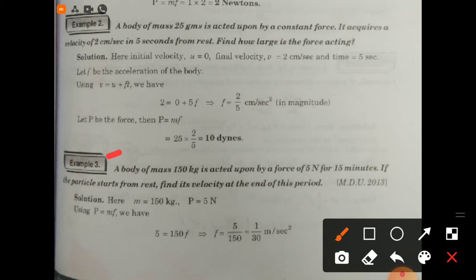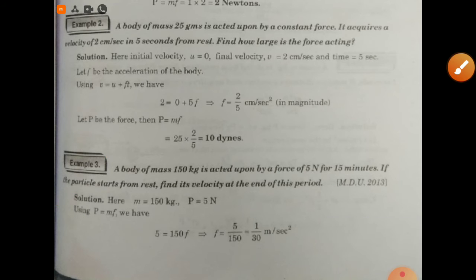Now example third: a body of mass 150 kg is acted upon by a force of 5 Newton for 15 minutes. If the particle starts from rest, find its velocity at the end of this period. Now for the solution, m is given to be 150 kg and force is given as 5 Newton. Using force is equal to mass into acceleration, 5 is equal to 150 f, this implies f is equal to 1 by 30 meter per second square.